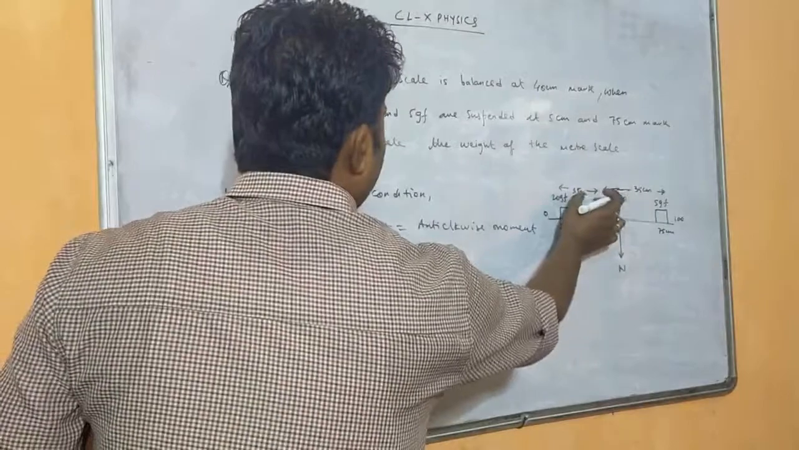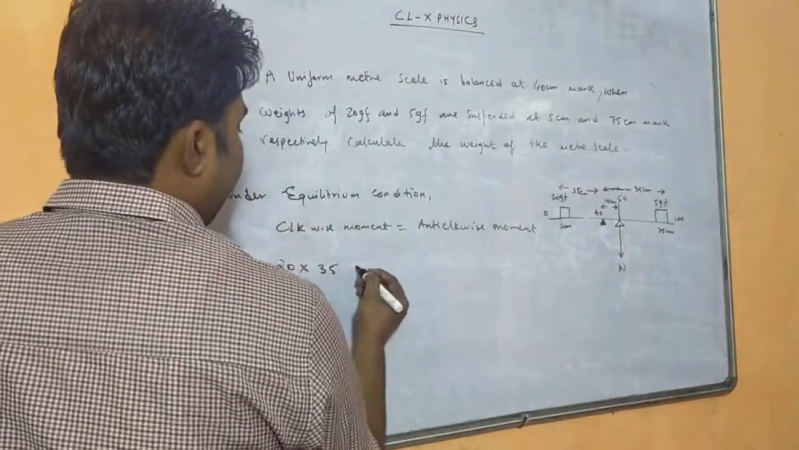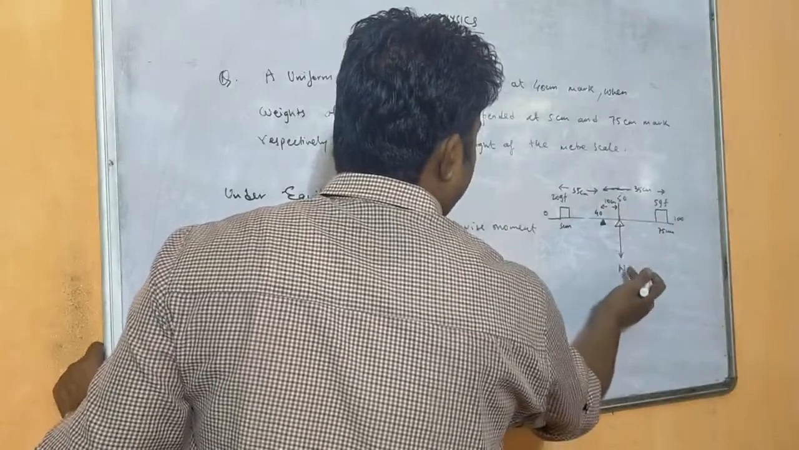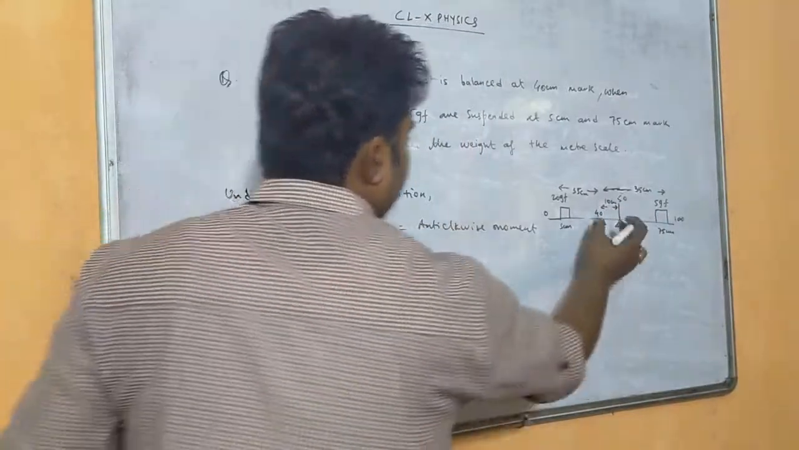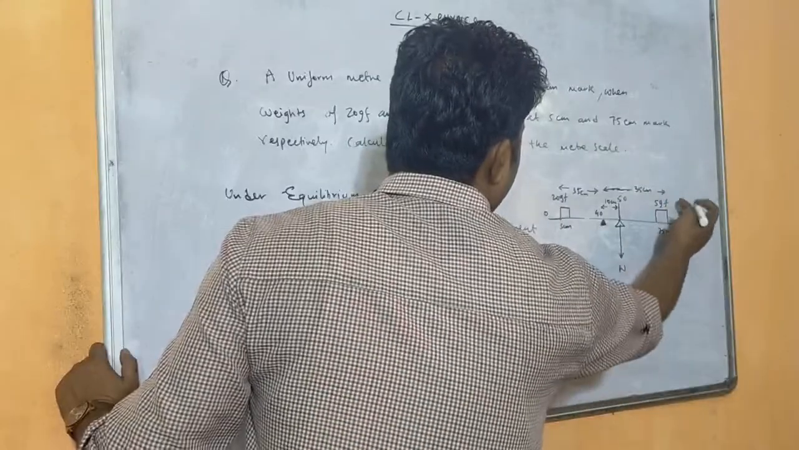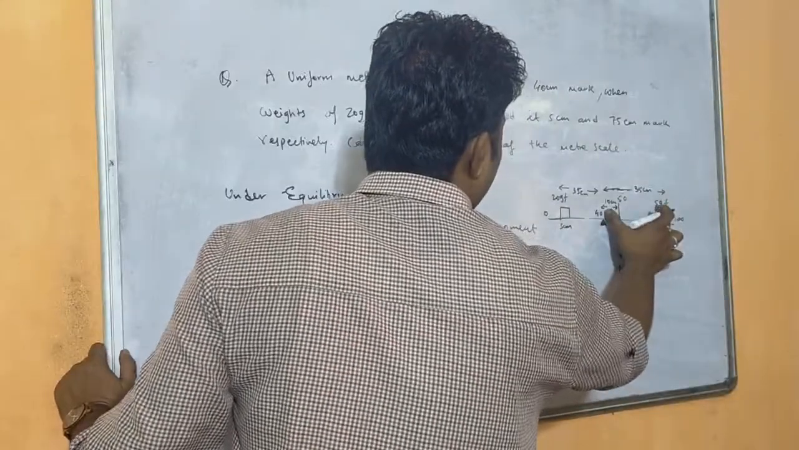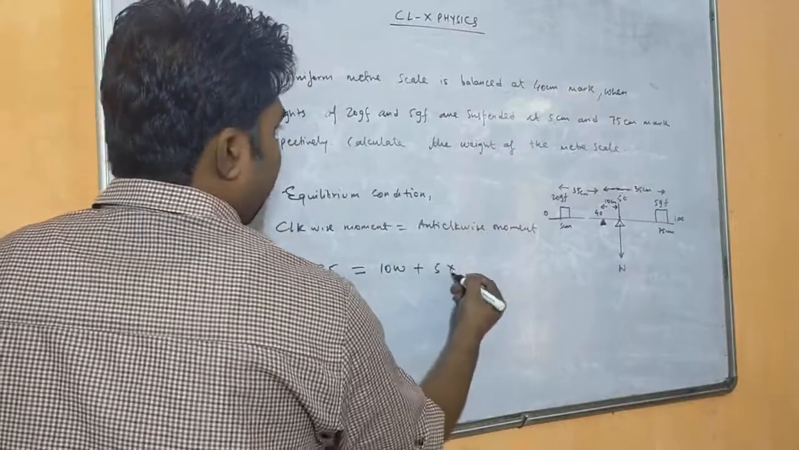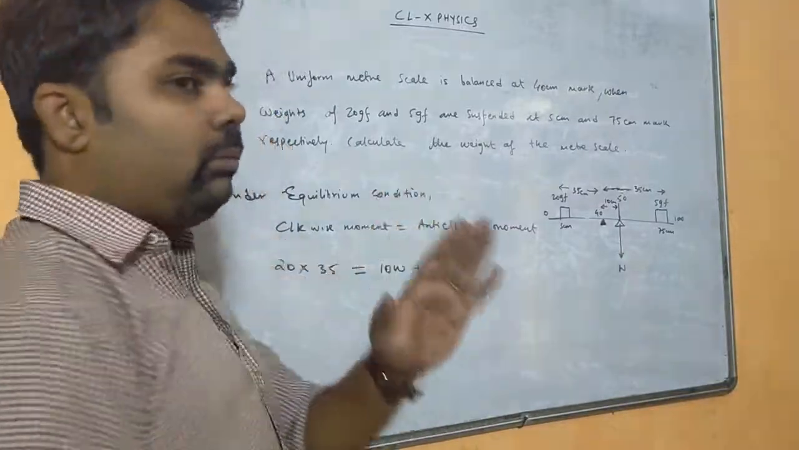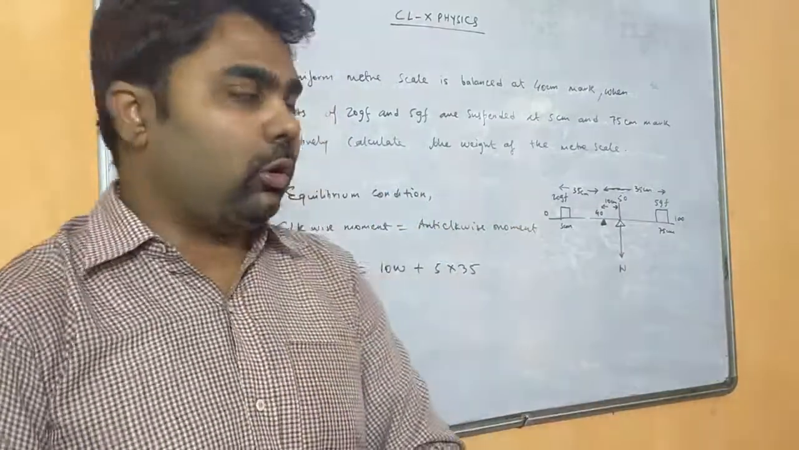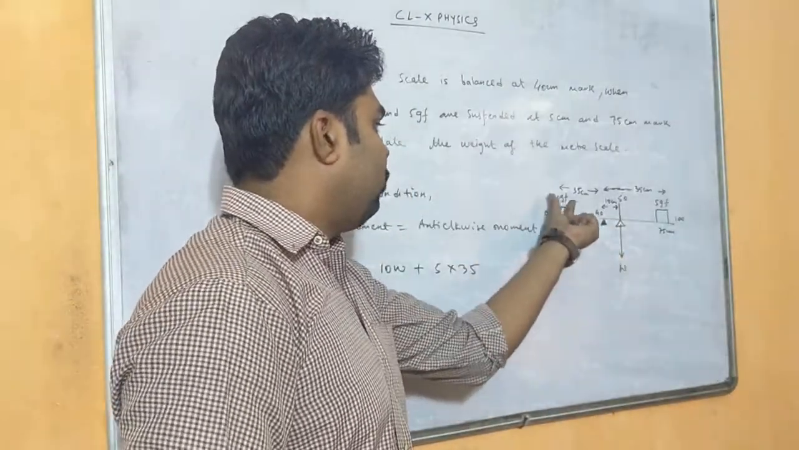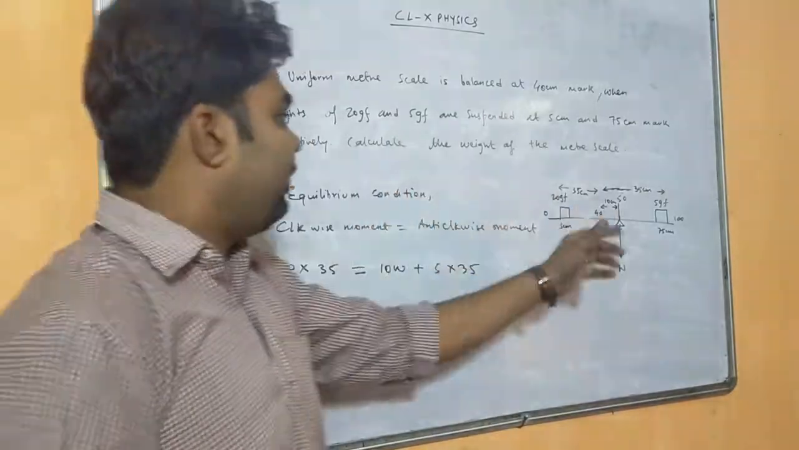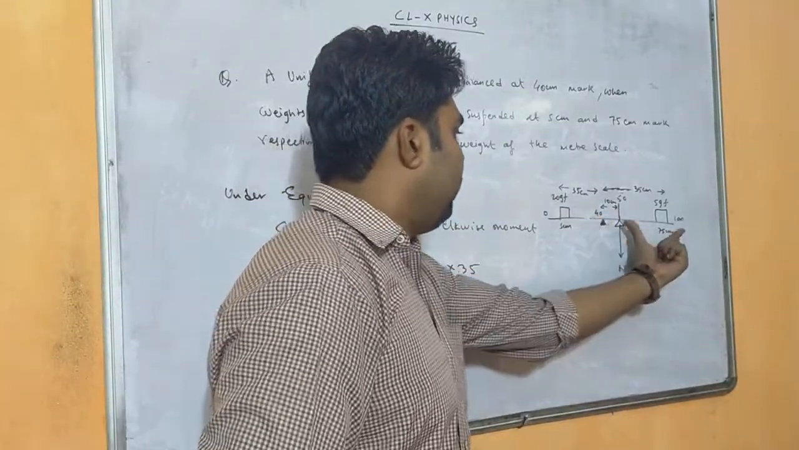So 20 gram of force into 35 equals, now in the right hand side, what is the weight here? W, and the distance is 10. That means 10W, plus on the right hand side the weight is 5 gram of force and the distance is 35, that means 5 into 35. So what formula have we used here? F into D, that is torque. On the left hand side of the fulcrum we have only one weight, that's why 20 into 35. On the right hand side we have two weights, one is W and one is this.